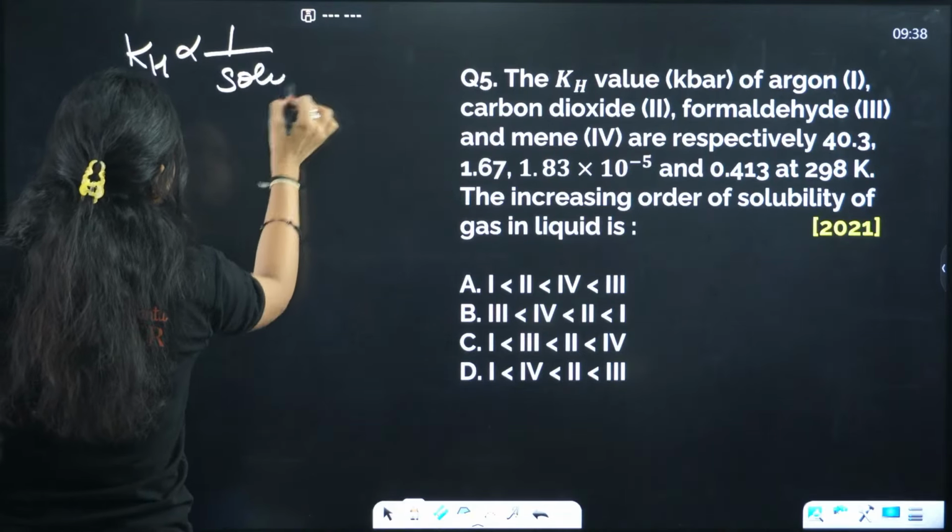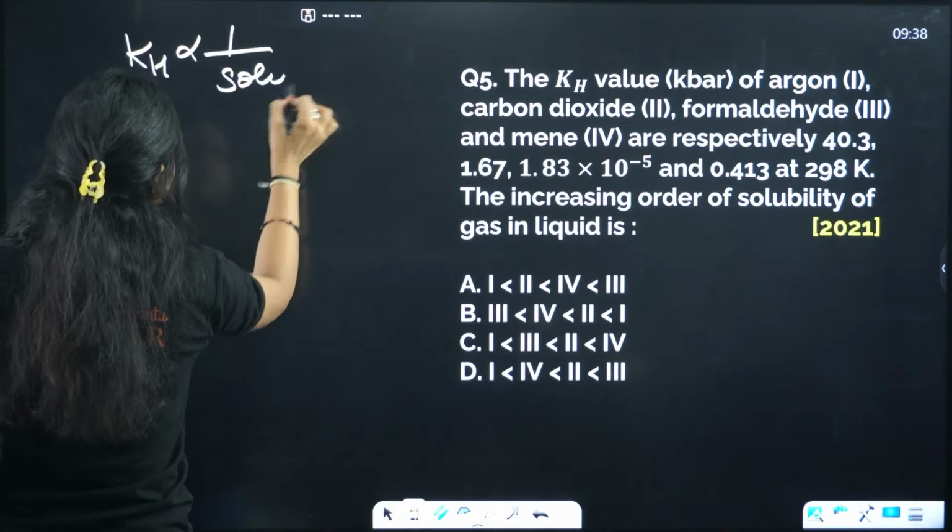After that 1.67, which is for 2, carbon dioxide. Then 0.413, which is 4. And finally 1.83 times 10 raised to power minus 5, which is for 3, formaldehyde. So the correct answer is option A. 1, 2, 4, 3. That is the correct sequence.